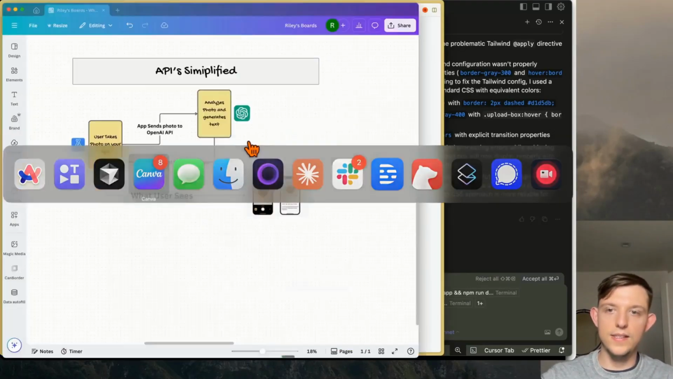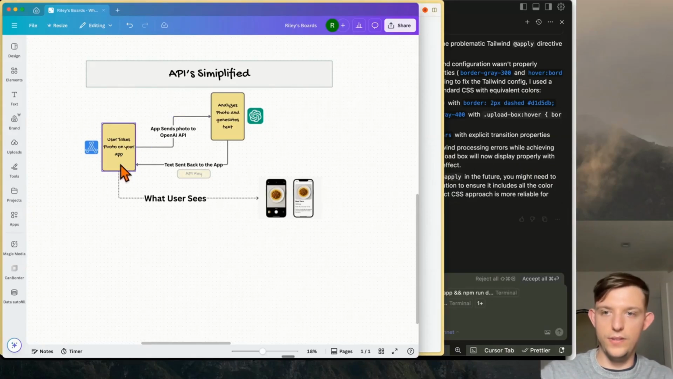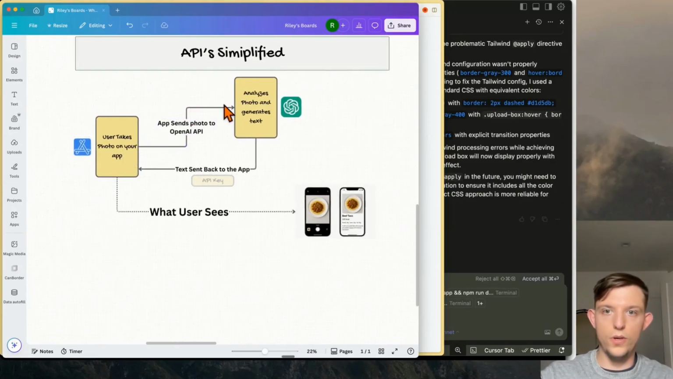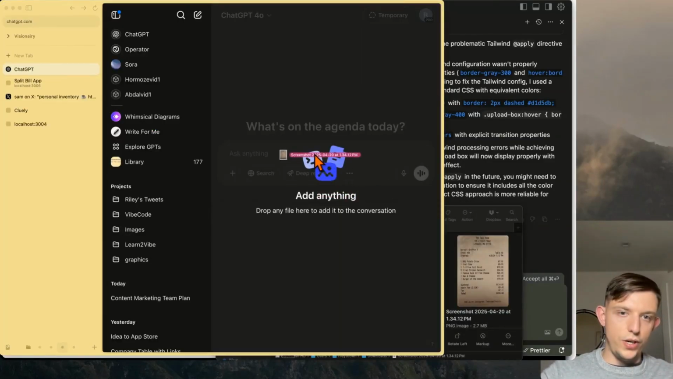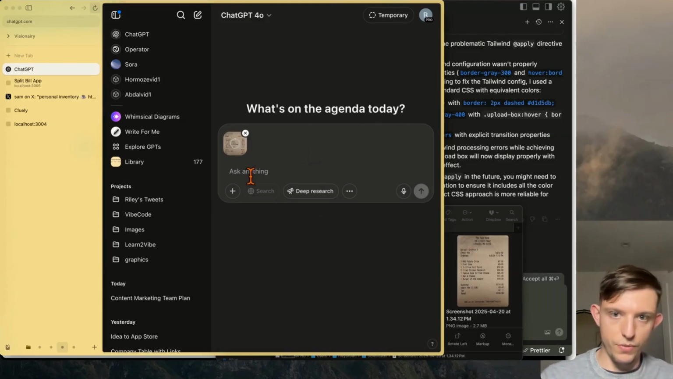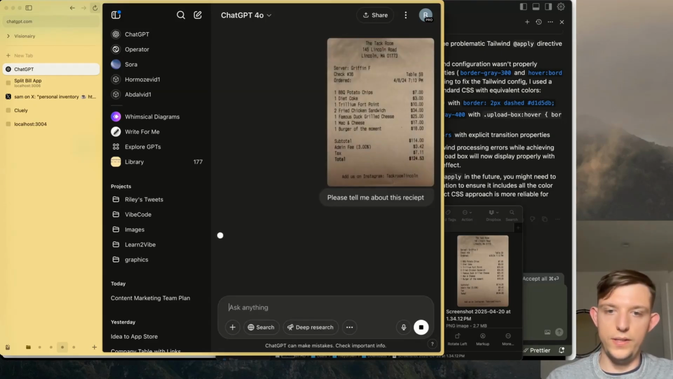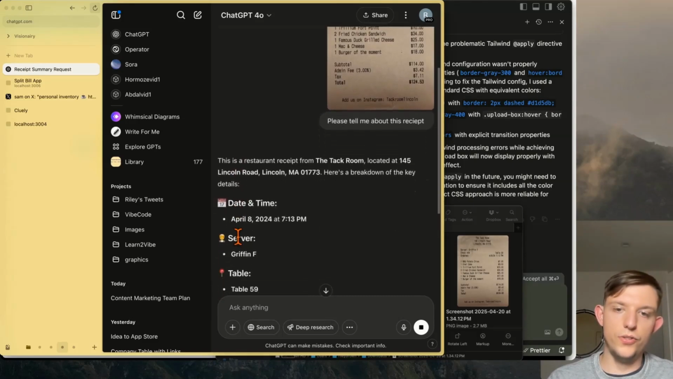So in this case, we just created this little app, and it allows you to take a photo of your receipt, and it sends the photo to the OpenAI API. And because we have an API key, it analyzes the photo and generates the structured data text. If we were to upload this screenshot, the receipt, and just say, please tell me about this receipt, and enter this as a normal ChatGPT prompt, this response that it's about to give me is unstructured data.